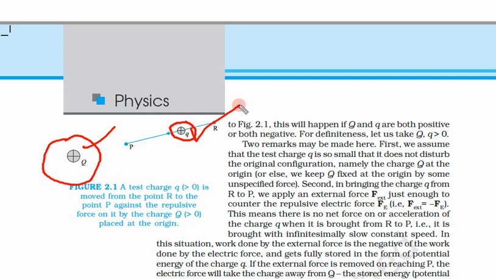You are well aware that if both charges are of the same nature, that means both positive, they will repel each other. Instead of two positive charges, we can take two negative charges as well, and the nature will be quite similar. The only thing is we are not taking one charge positive and one negative because of the convention.